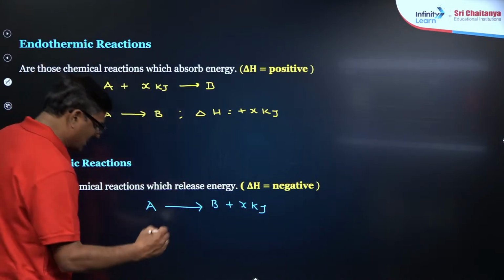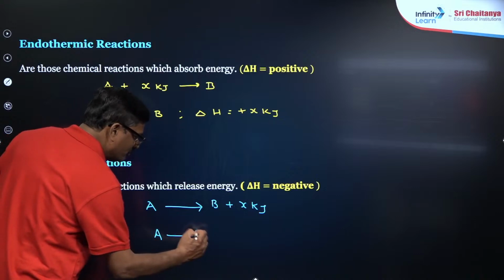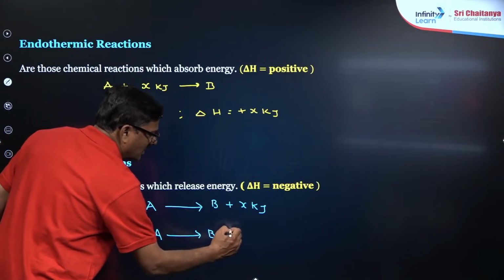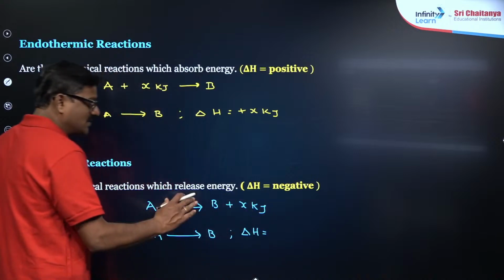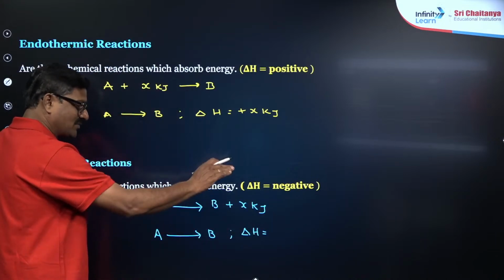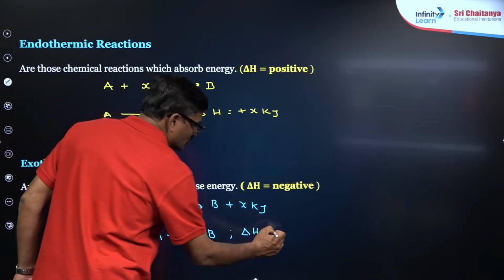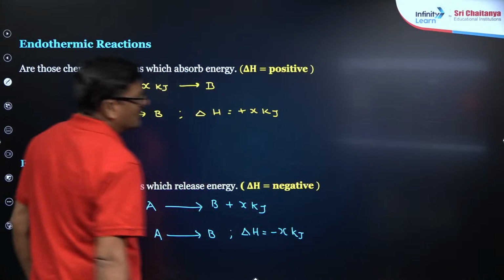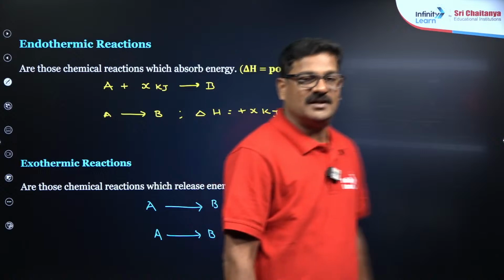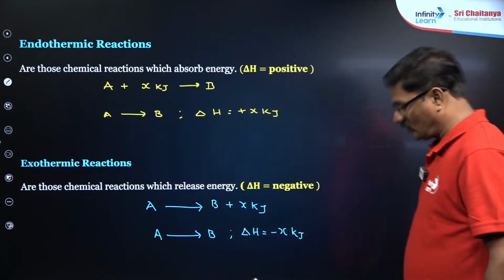You can write this as A gives rise to B, and the enthalpy change for this reaction is, you see it is lost, so the system enthalpy is going to decrease, so that it is minus X kilojoules. What I mean to say is, the enthalpy of the reactant and the enthalpy of the product.